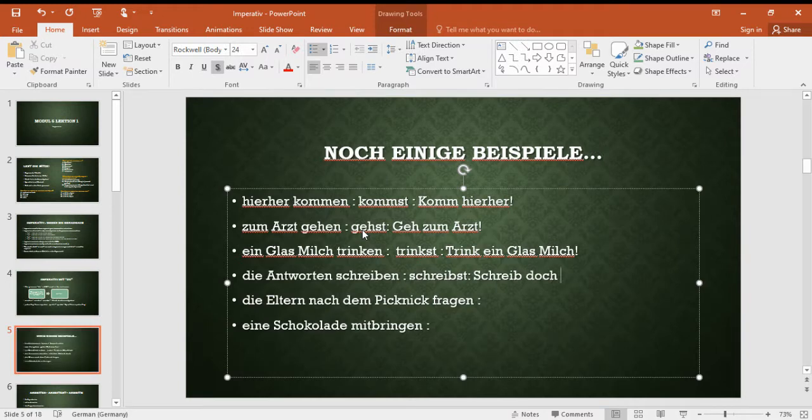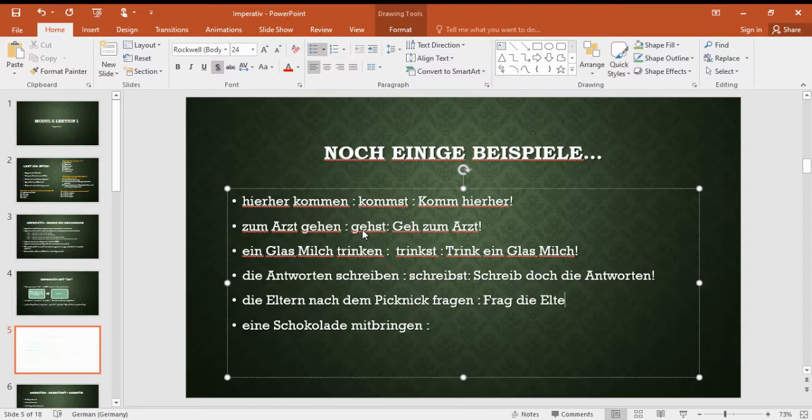We can add doch or mal in between. Schreib doch die Antworten. Or schreib bitte die Antworten. Means write the answers. Die Eltern nach dem Picknick fragen. Here the verb is fragen. It will become fragst. We'll cut st. It remains frag. Frag die Eltern nach dem Picknick.